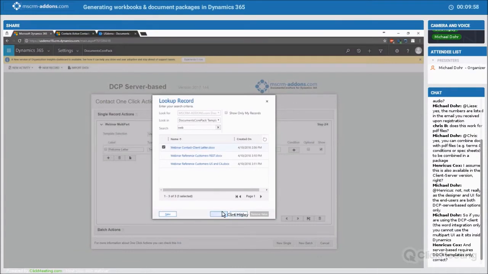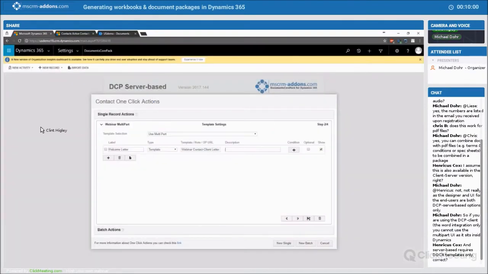I'll go ahead and add that in there, and then I'll give it a nice description, basically, so that it just looks nice in my dialogue. And that's it for the first part. So basically the first part of my multi-part document is going to be merging this client letter.